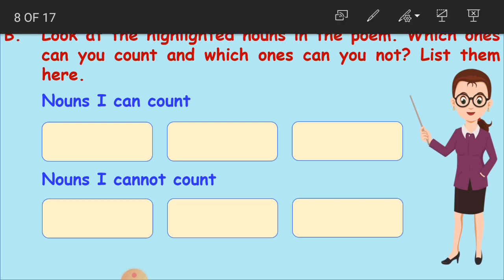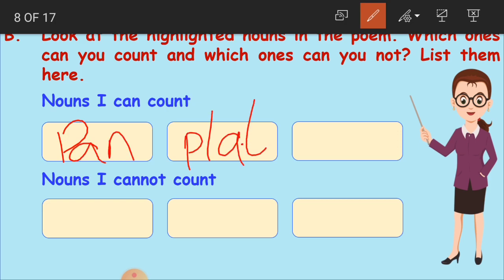These are countable nouns according to our poem. So we'll just write pan and plate, because we only have 3 columns here. So we'll just make it X. These 3 are countable. Okay.